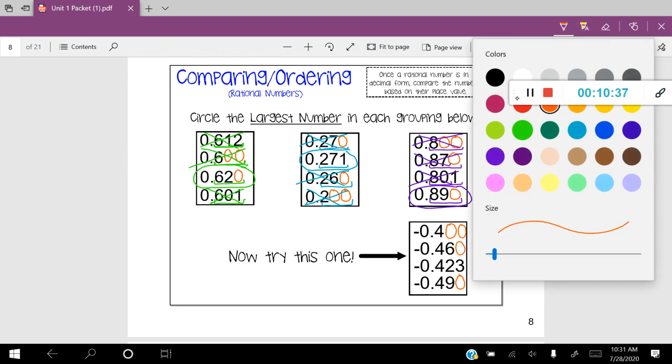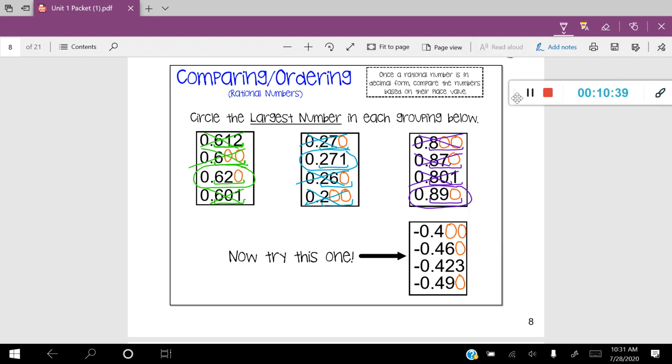All right, this one is a little bit more challenging, and you have to do a little bit deeper thinking here. So again, we're looking for the largest number. So what that means is, let's first go ahead and look at the digits. So the first one is 400. And then I'm going to go ahead and underline all of them.